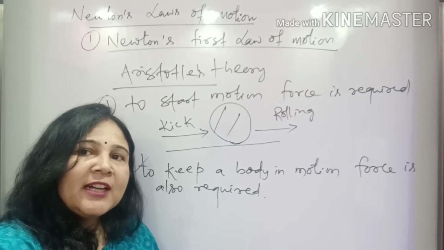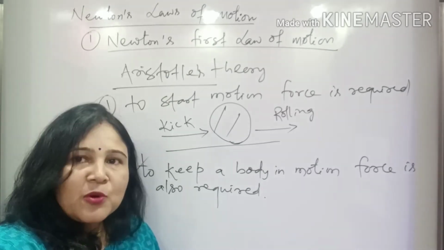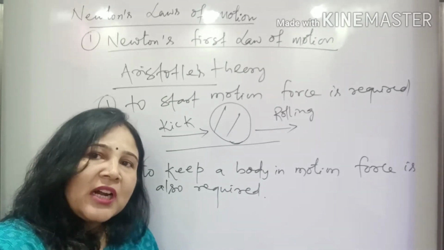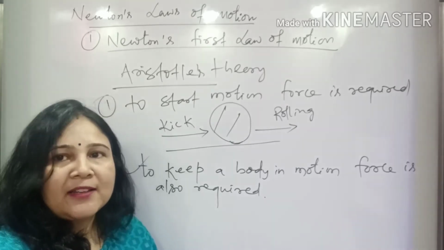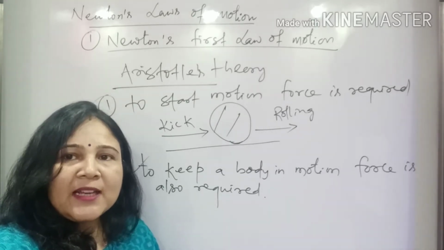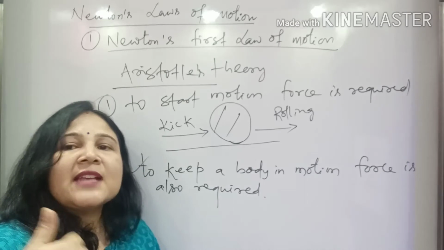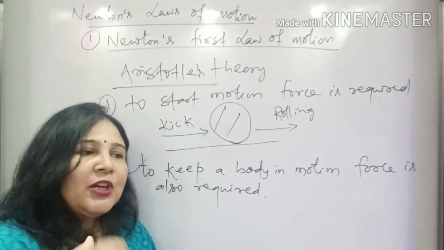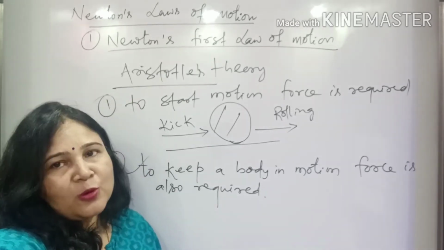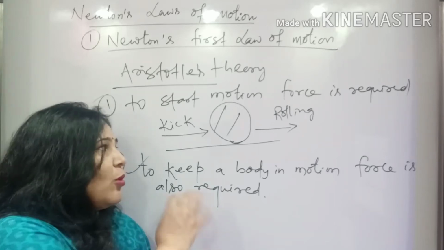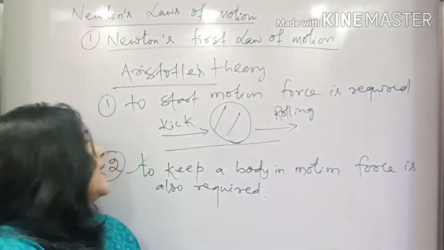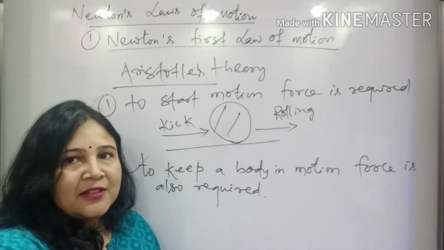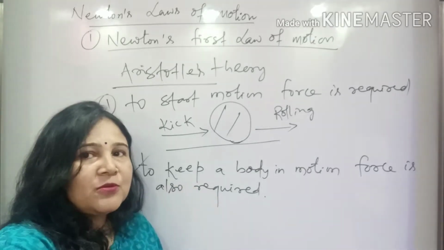If I want the cycle to continue its motion, I need to continuously apply pedaling, that is, apply force continuously to keep the bicycle in motion. According to Aristotle, it was right.